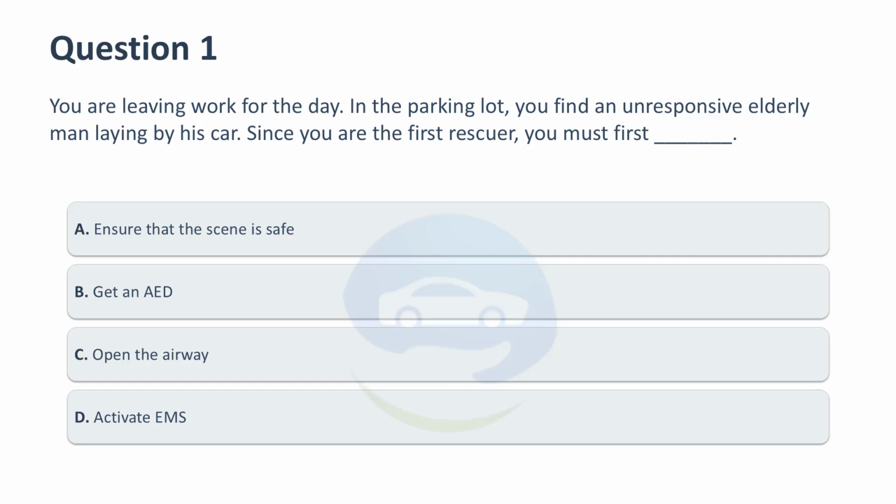You are leaving work for the day. In the parking lot, you find an unresponsive elderly man laying by his car. Since you are the first rescuer, you must first: A. Ensure that the scene is safe. B. Get an AED. C. Open the airway. D. Activate EMS.